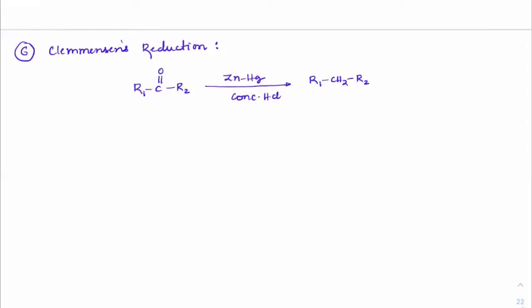See, first of all, amalgamated zinc is taken to reduce its reactivity